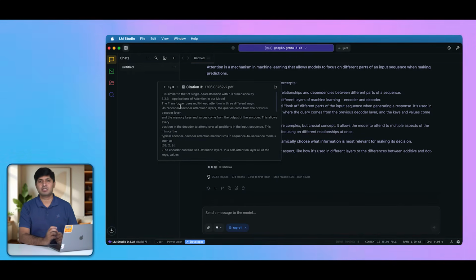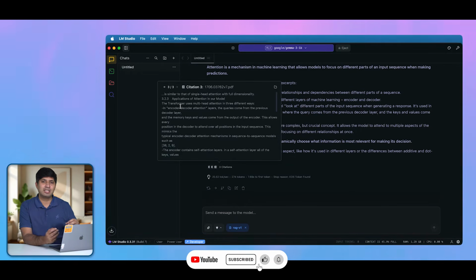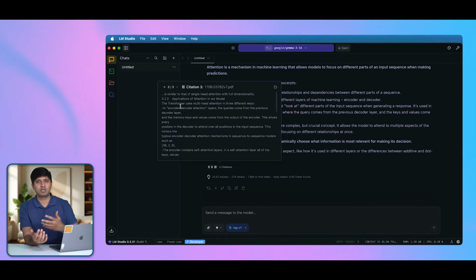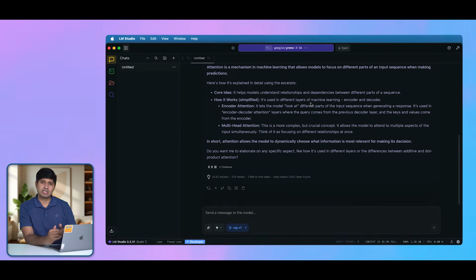This is really important because if you are in doubt whether the answer you got is right or wrong, or if you have to actually provide the sources for your answer in your project, your homework, or any pipeline, you can look at these citations and find that particular line or paragraph in your original document and cite that. That way you are not getting a hallucinated, fake answer. The answer is correct, you have the source, and everything is good.